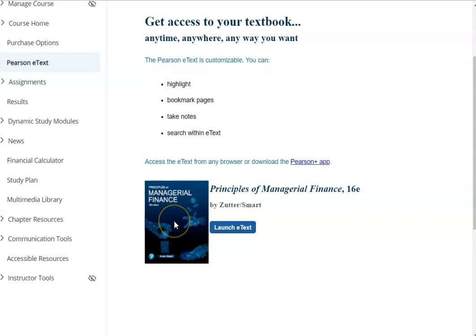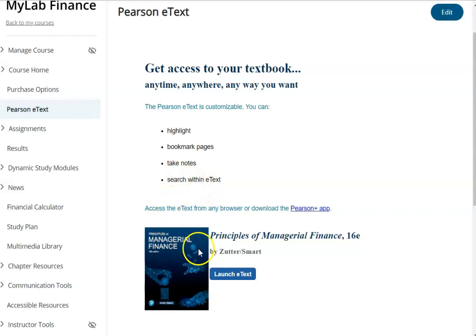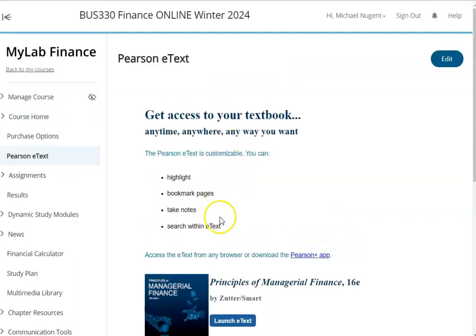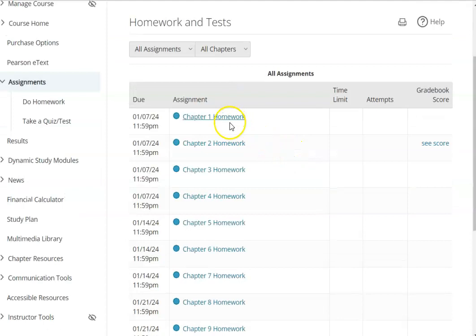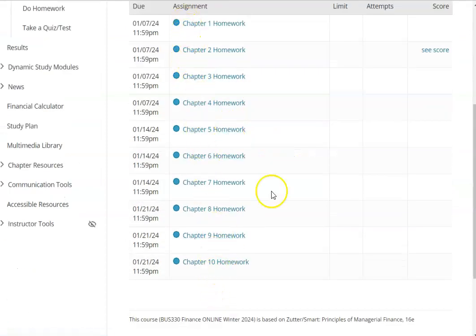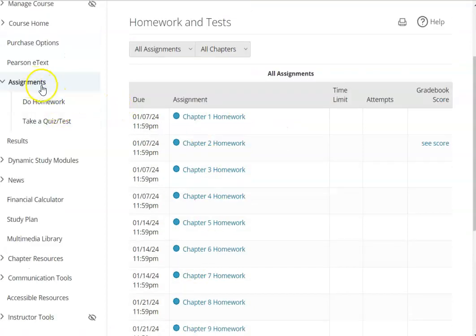And what's great about the textbook is you can highlight it, you can bookmark pages, you can change the size of the text, and you can search the eText. So it's a very handy, useful textbook to use. We also have the assignments. If you click in here, what you'll see first is each chapter. We're covering 10 chapters in the course, and each chapter will have its own homework. This is also where, when you click on assignments, you'll see the exams for the midterm and the final, but they only show up the day you need to work on them, so you can't work on the exams in advance.